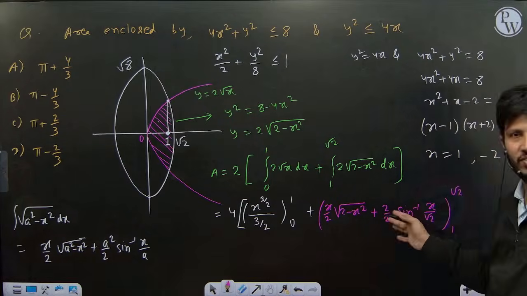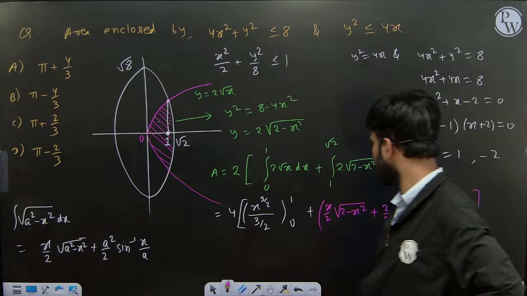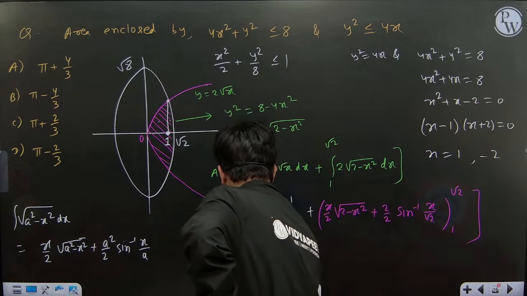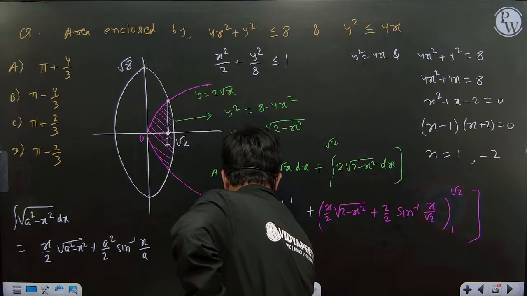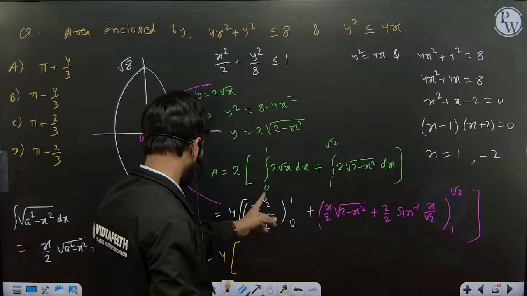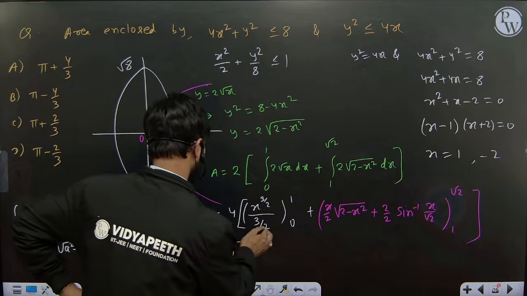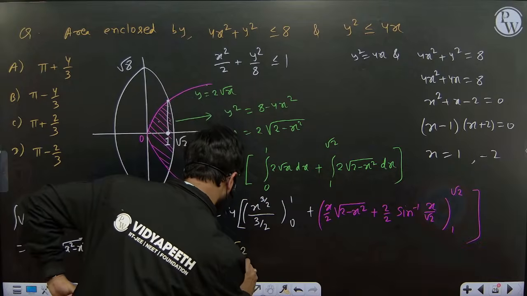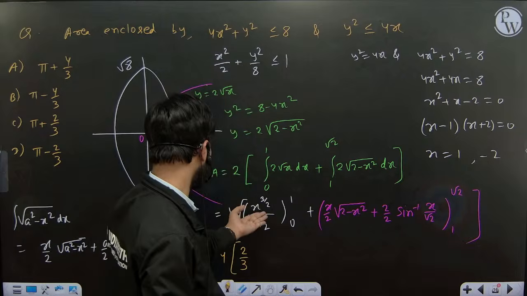So we just need to put the values there. 4 into this is our answer. So do this calculation part. If I put 0 there, we'll get 0. So 1 power 3 by 2, it is 2 by 3 into, so you'll get 2 by 3.